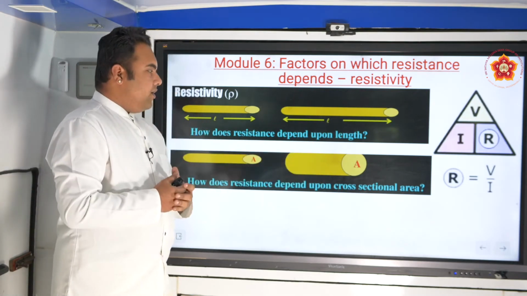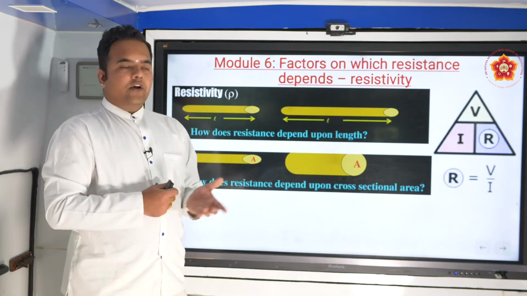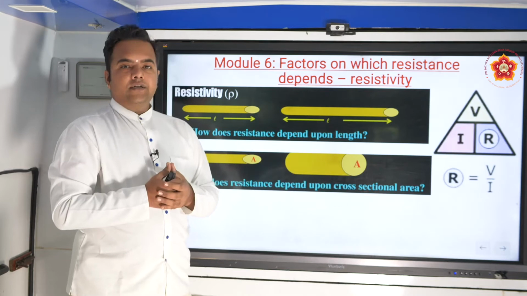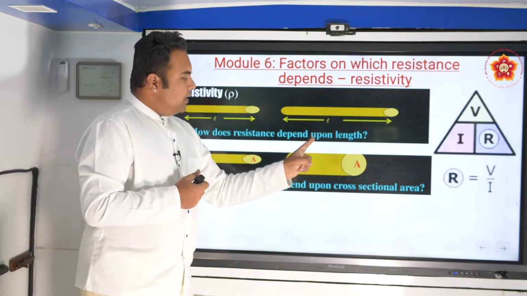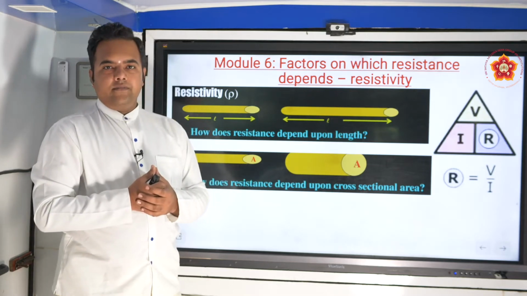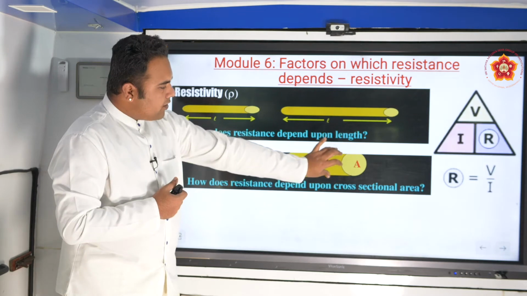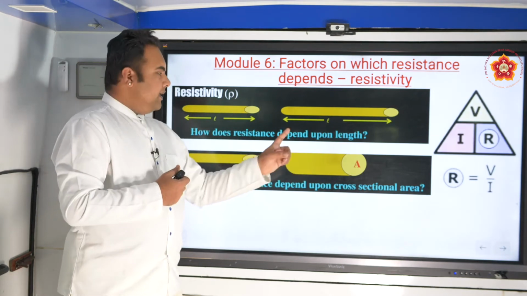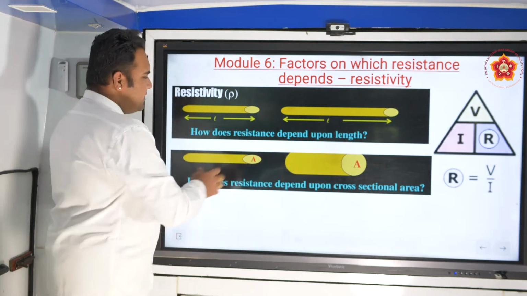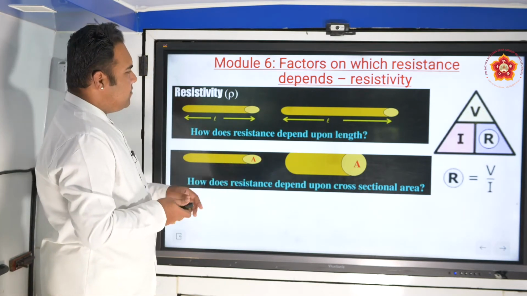So in a wire of larger diameter or larger radius or larger area of cross section, the resistance is small, therefore current is more. So more radius or more diameter or more area, lesser resistance. Lesser area, more resistance.